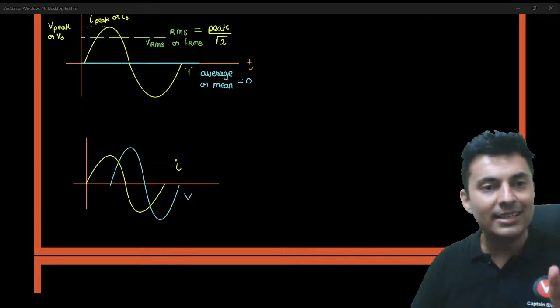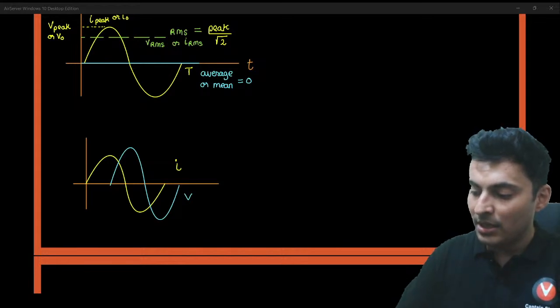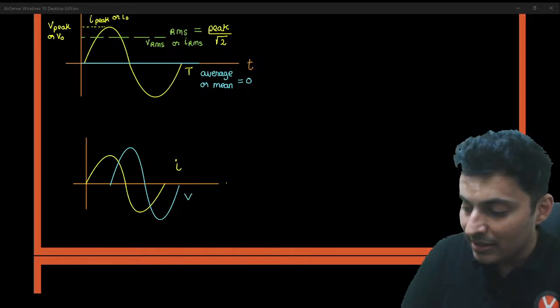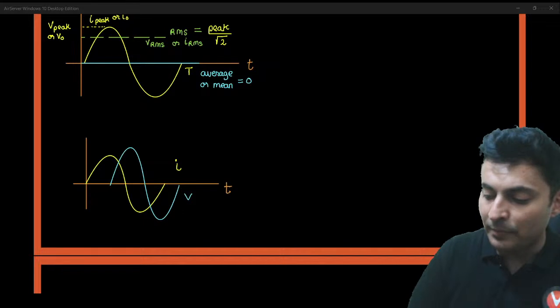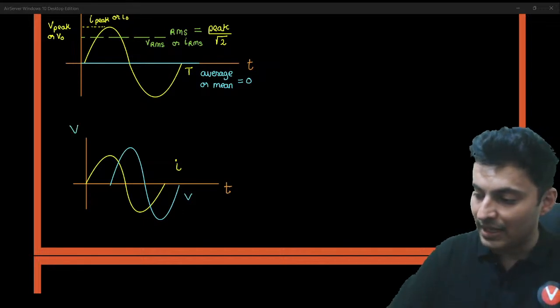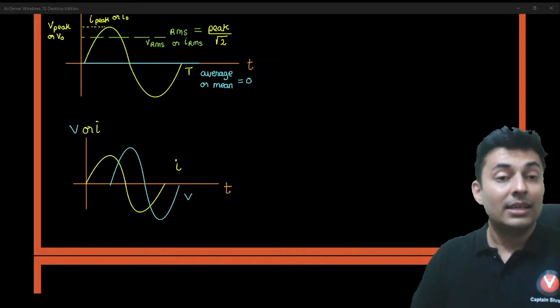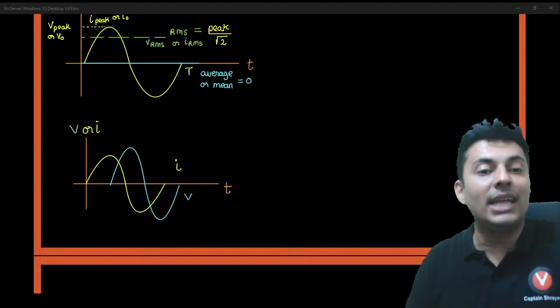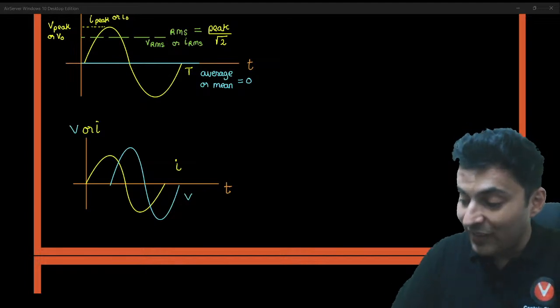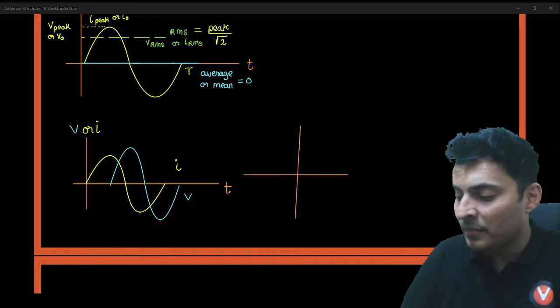And you represent them by a phasor diagram. See, this graph is versus time. If it is voltage, then it is voltage versus time. If it is current, then it is current versus time. This is with respect to time, with the time, how they are changing. In a phasor diagram, it is with regards to the situation.